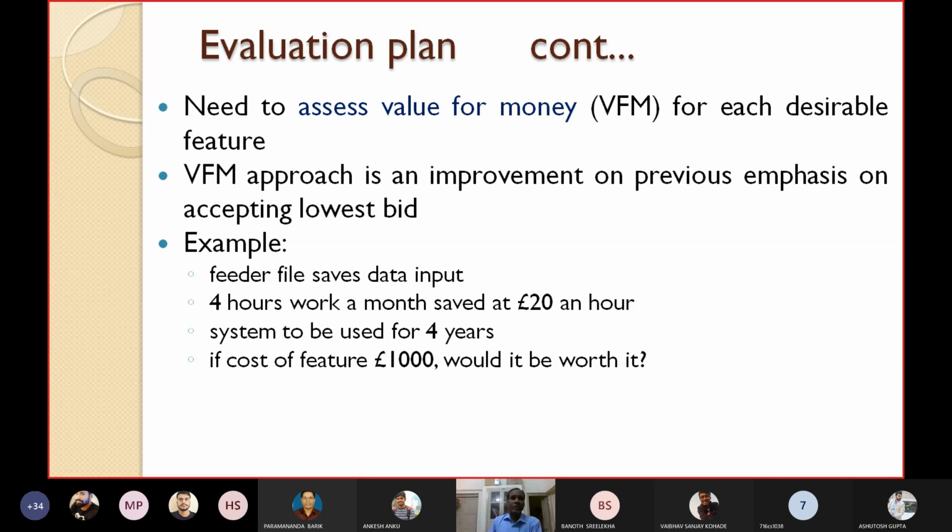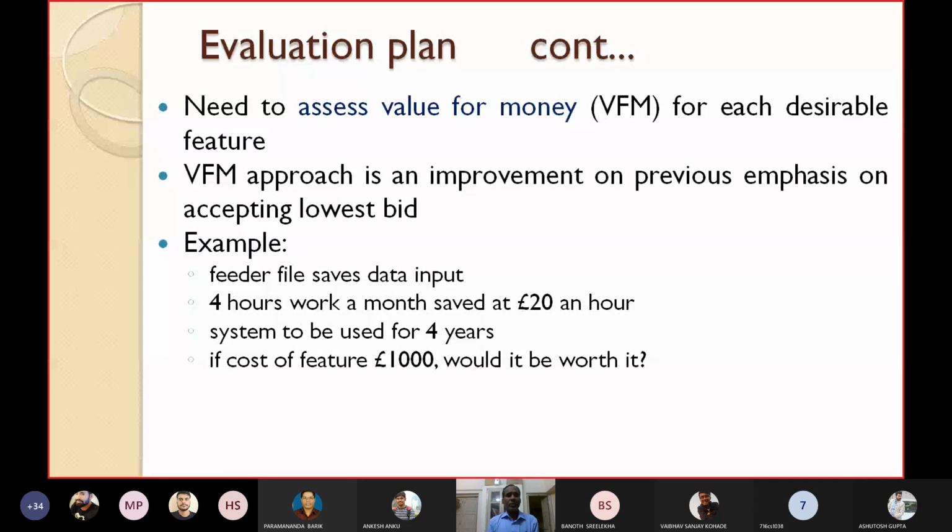For example, a feeder file saves data input, and we are making the plan: 4 hours of work a month saved at 20 pounds an hour. The system is to be used for 4 years. The time period is mentioned here.